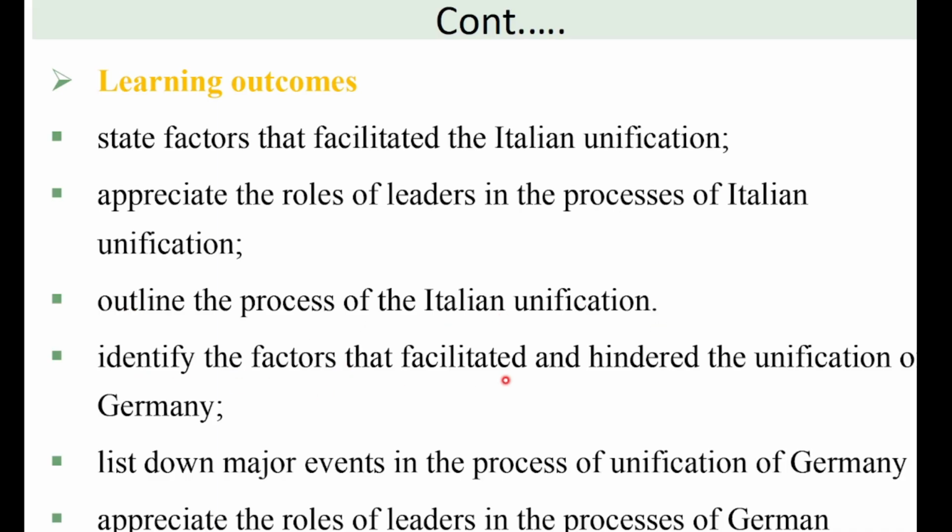Identify the factors that facilitate and hinder unification of Germany. The second subtopic in this video is about Italian and German unification. So you will see about the factors that facilitated and hindered the unification of Germany.